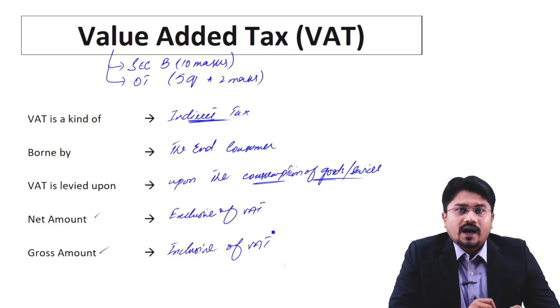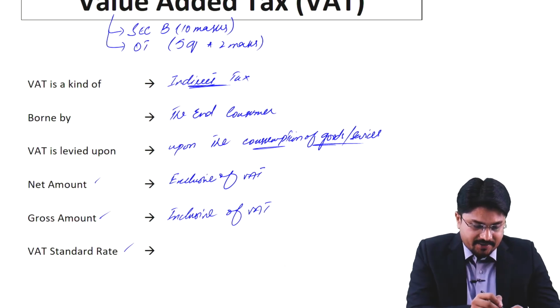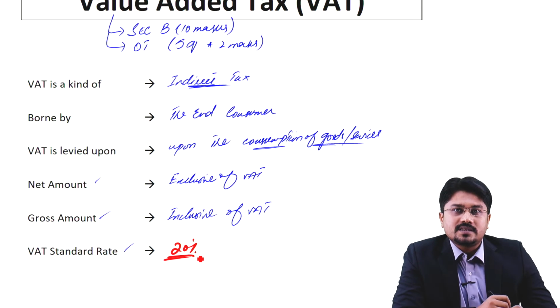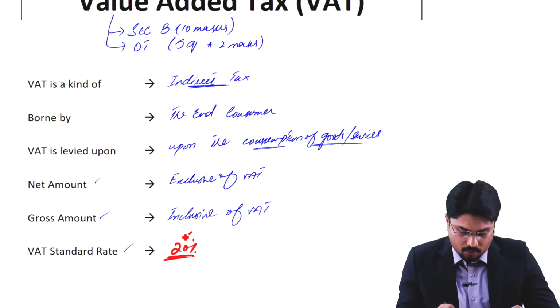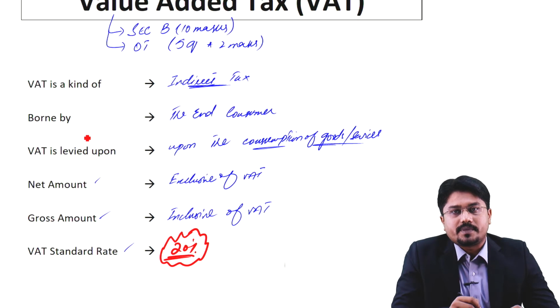And for our studying purpose, VAT standard rate is 20%. So while performing calculations in the VAT questions, we are required to calculate VAT at a specified standard rate of 20%.